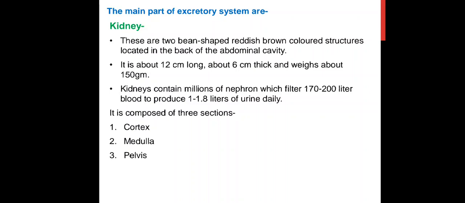Each kidney is composed of three sections. The outer section is the cortex, the middle part is the medulla, and the inner part is the pelvis. The cortex is cone shaped, where the blood is filtered. Second is the medulla. It is funnel shaped and contains the collecting ducts which carry the filtrate, the filtered substance, to the pelvis. The pelvis is the hollow cavity where the urine accumulates and drains into the ureter.